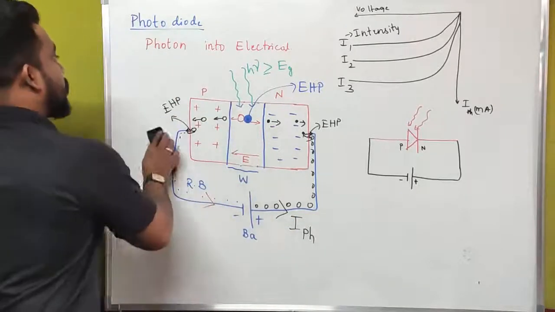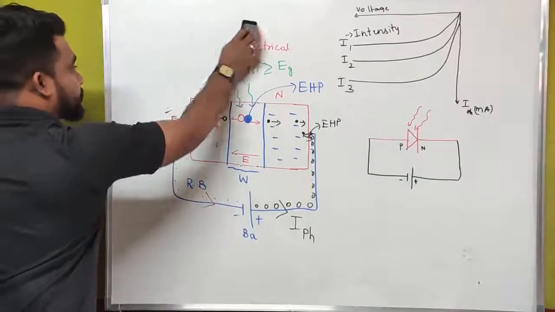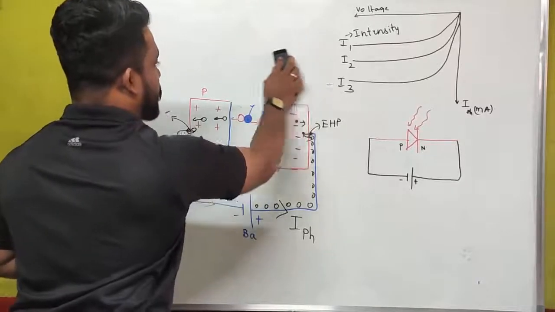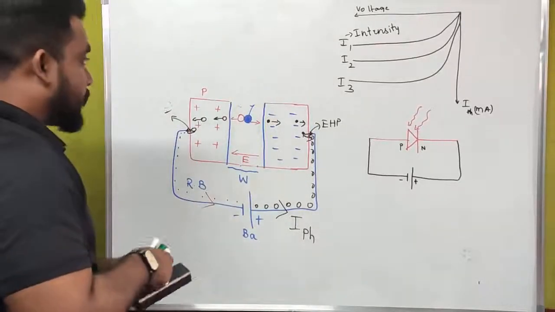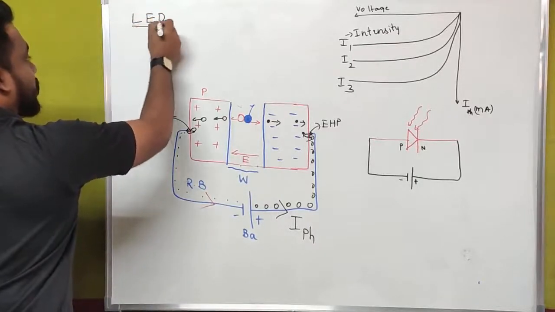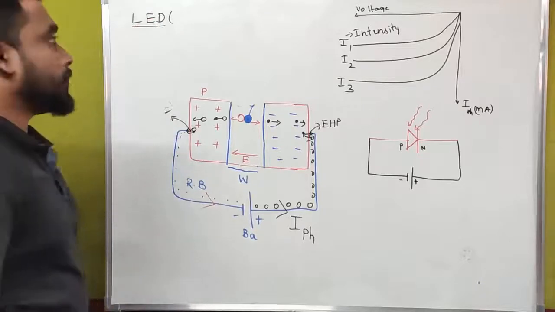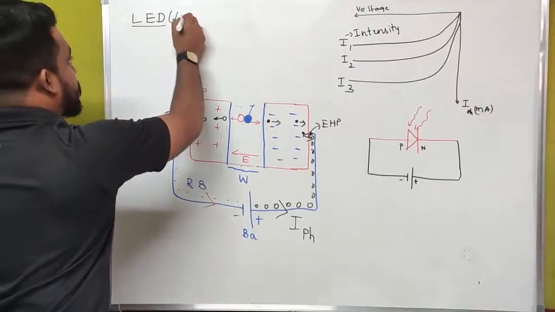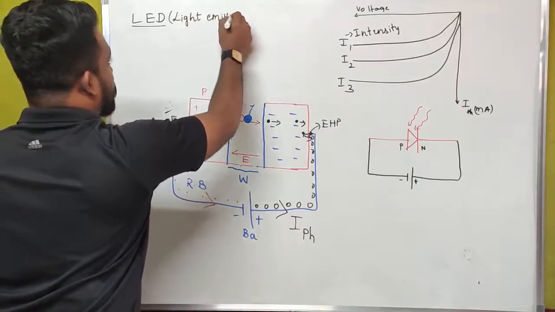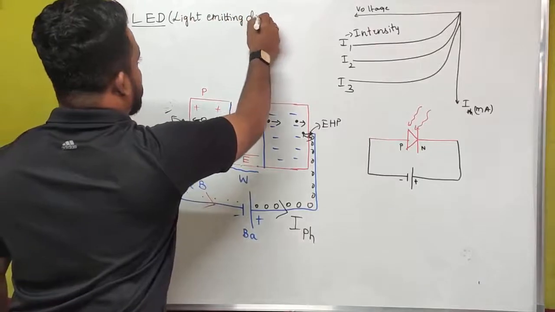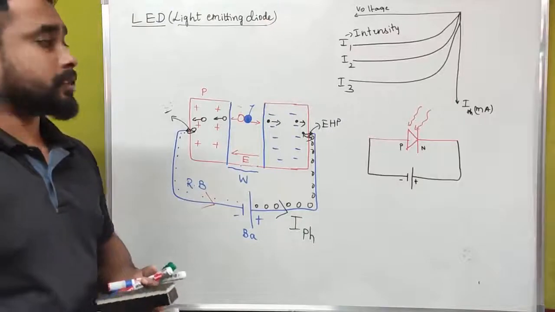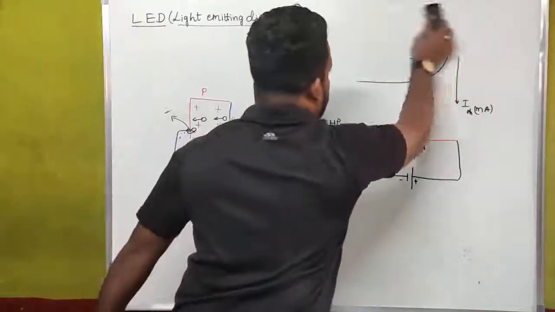And the other optoelectronic device is the LED. What is the meaning of LED? Actually, we all know that it is a light emitting diode. LED means light emitting diode.